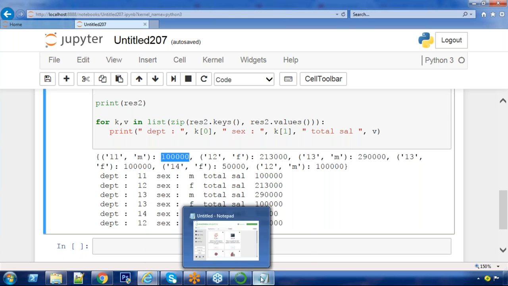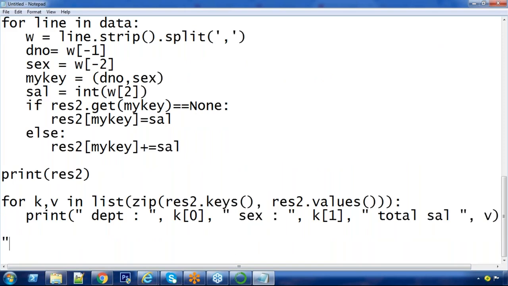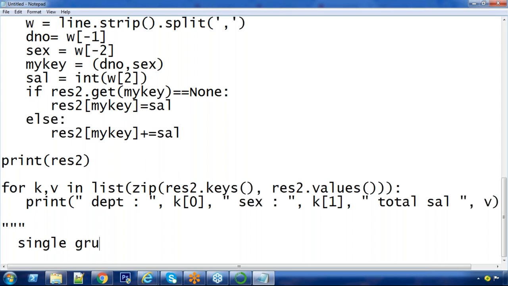Now I'm changing the query. This time I want single grouping with multiple aggregations.